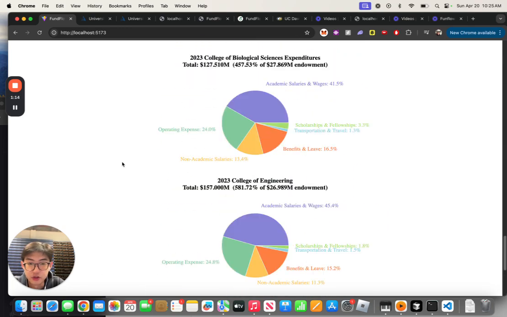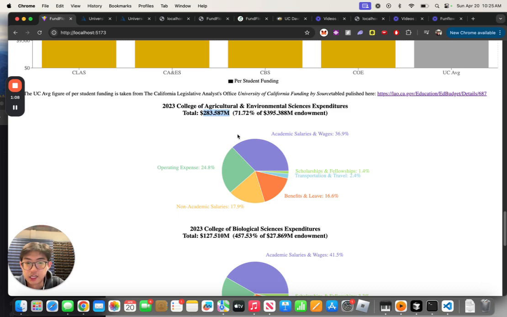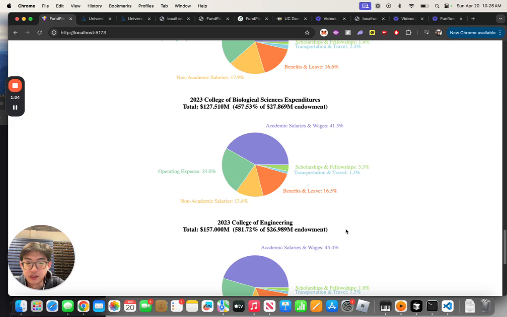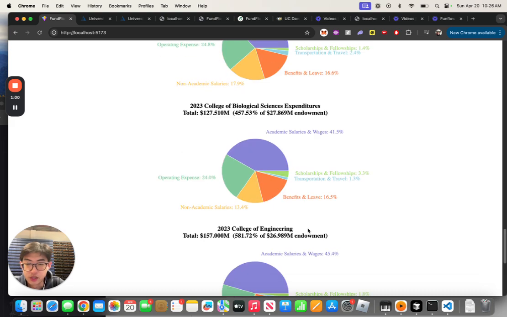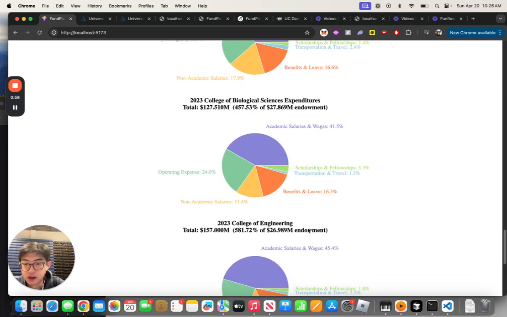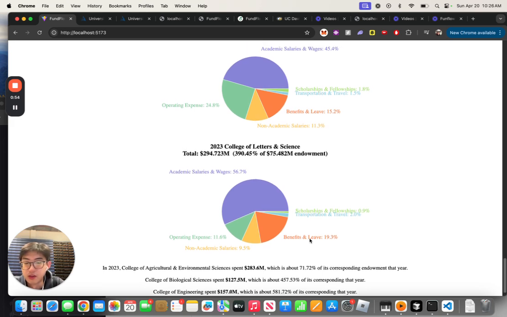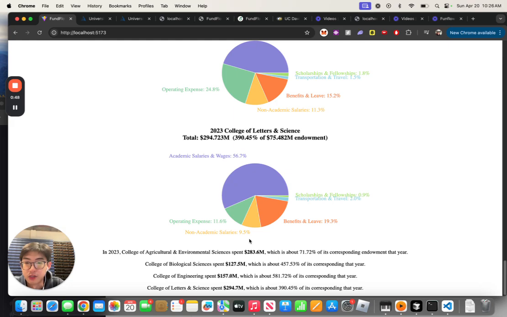And another interesting thing is that College of Agriculture and Environmental Sciences, this is the only college where the expenditure is less than the endowment. The other colleges actually exceed the endowment amount, which means the money is coming from another source, which is a really interesting thing, something that might be overlooked. But as a student, it's really good to be informed about this stuff and just know where the money is coming from and where it's being spent.